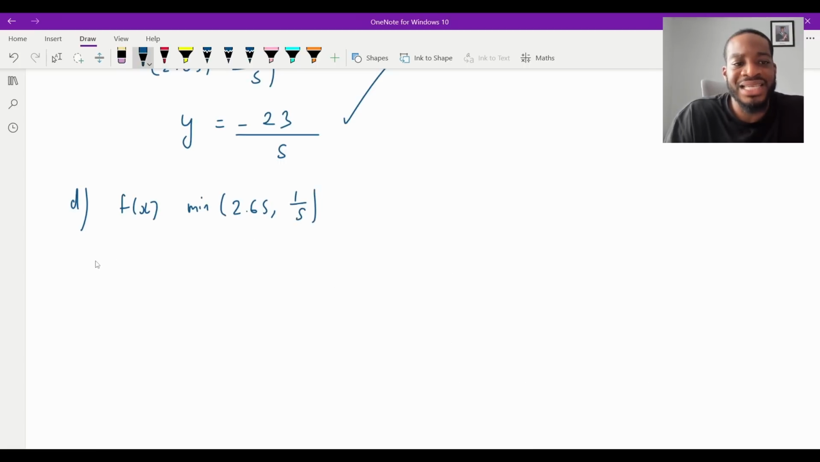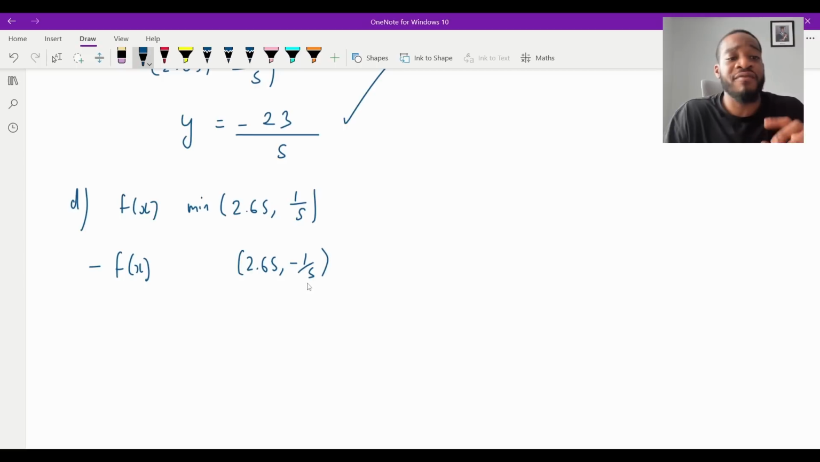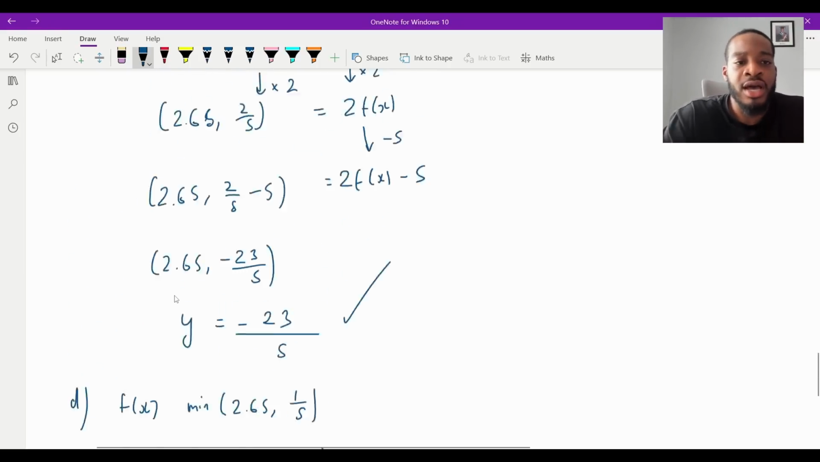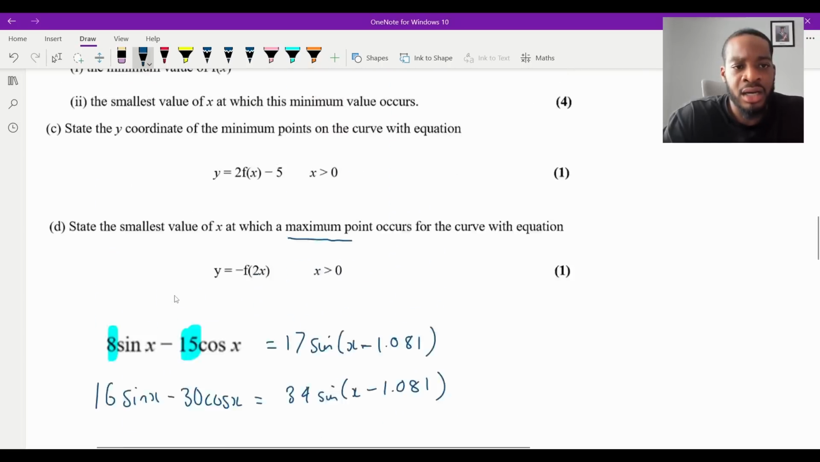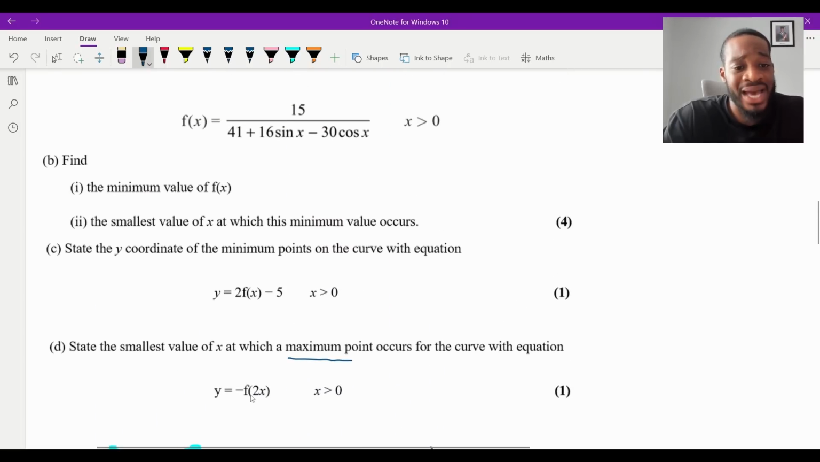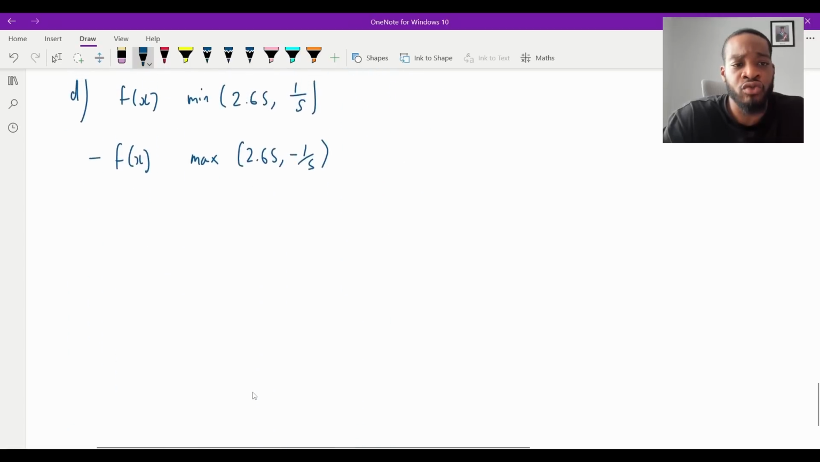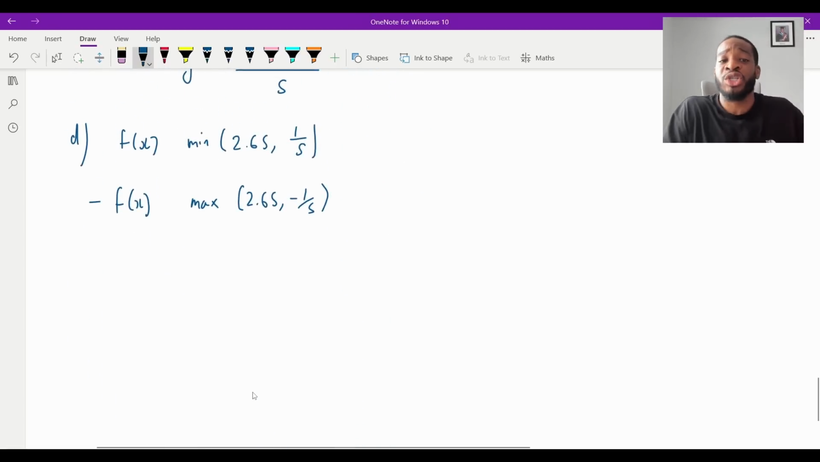Now, if I reflect this in the x-axis, minus f of x, then the coordinate would be 2.65, and then I will times that y coordinate by minus 1. And because it's reflected in the x-axis, this now becomes the maximum, doesn't it? So we're here now. The maximum is just the reflection of the minimum originally. Now, that's not it though, because it does say f of 2x. So what does that 2 do to the graph? Remember, that's just going to be a horizontal compression by a half, isn't it?